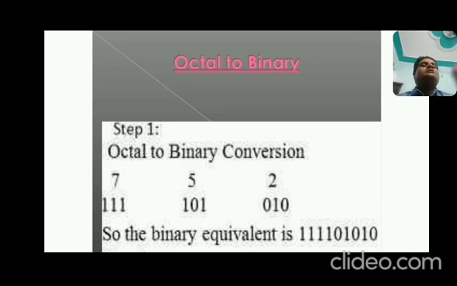Here 2 to the power 3 is equal to 8, that is octal. So 3 is the notation showing that you combine 3 bits, and you can represent a given octal digit in 3 bits. So 2 can be written as 010, 5 can be written as 101, and 7 can be written as 111. So the binary equivalent is the combination of them.